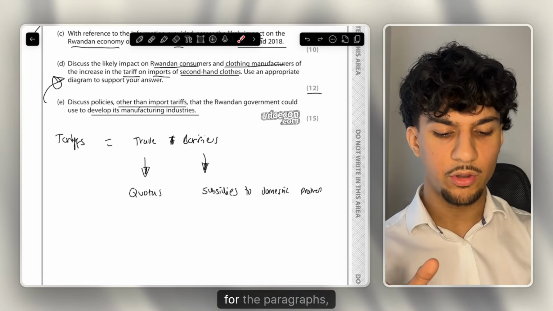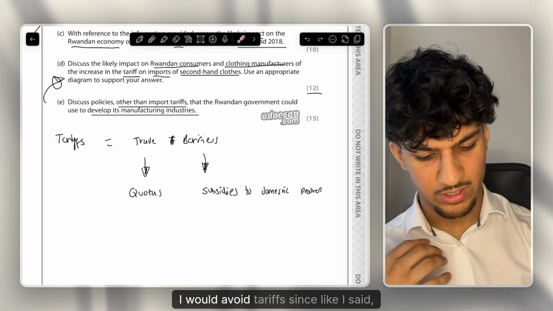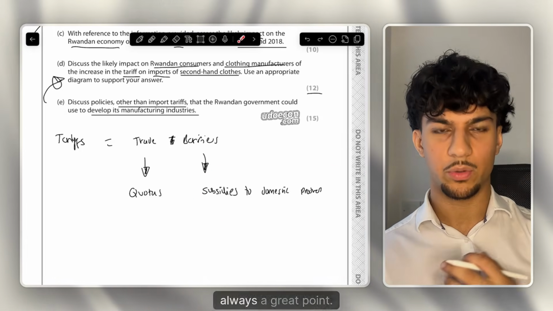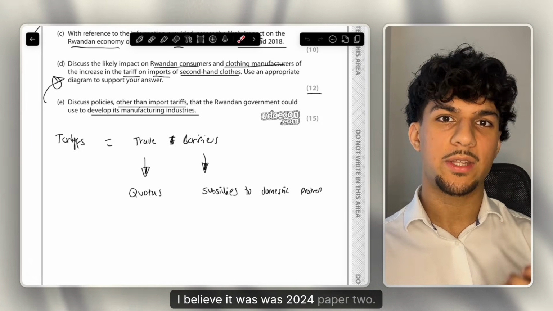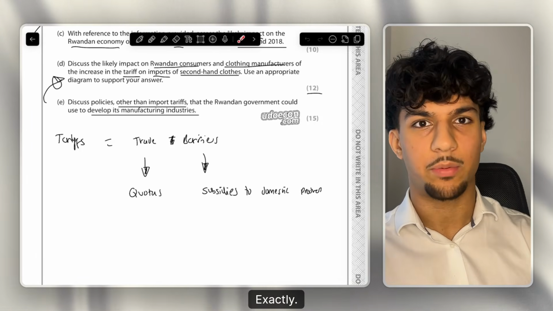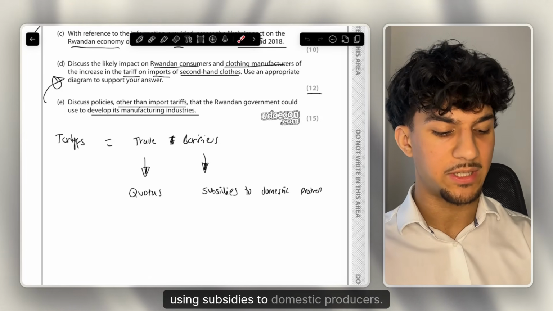But for the paragraphs, and think about paragraph points for these 15-mark questions, I would avoid quotas since, like I said, there's not much chain analysis. But subsidies to domestic producers, of course, always a great point. We've covered it in the previous papers. I believe it was 2024 paper 2. So if you've watched the videos, you've been going through the past papers, exactly pretty much the same question, exact same answer, where we answer the question using subsidies to domestic producers.